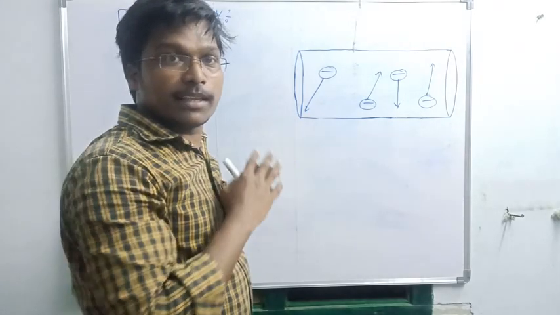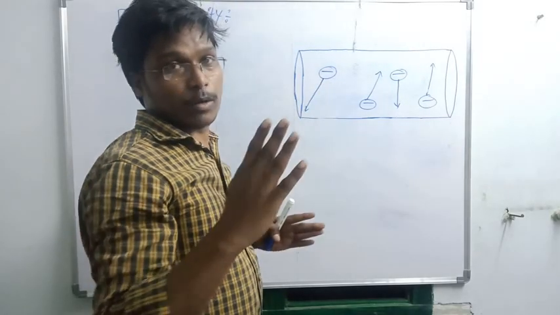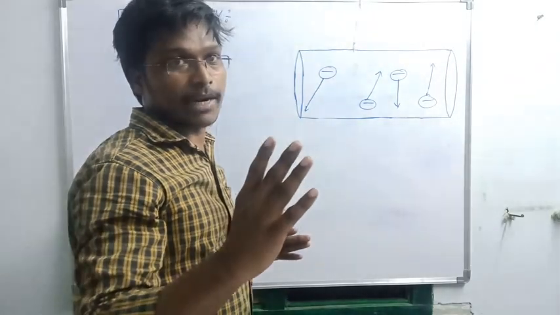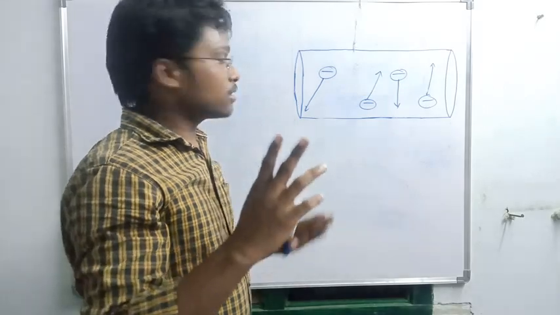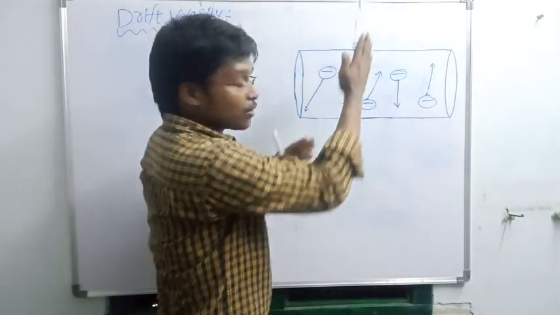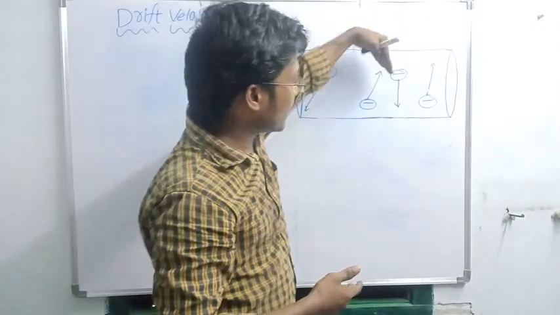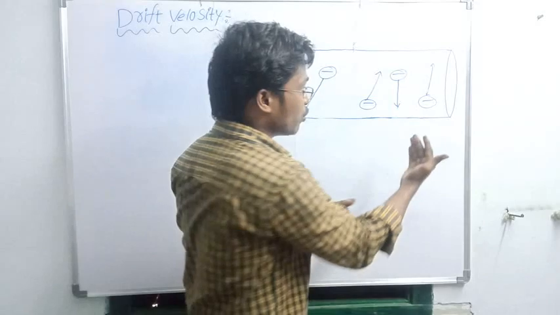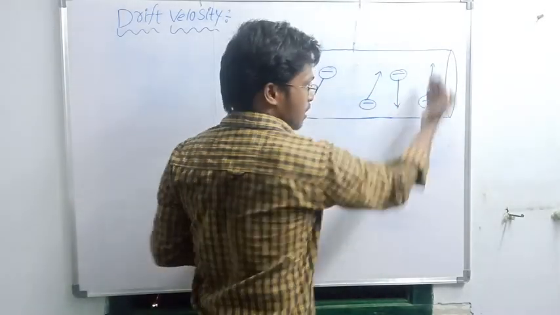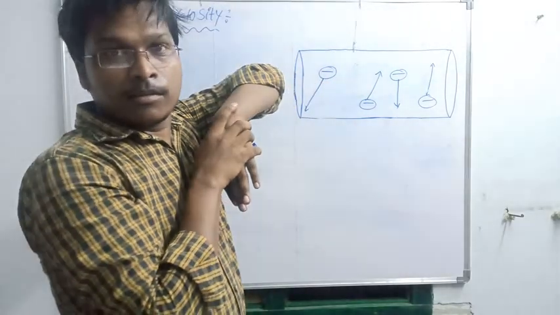Here I am giving you an example. For that purpose I took 4 electrons. Of those 4 electrons, one electron is moving in this direction and one electron is moving in the opposite direction. So what is the direction of both? Opposite. At the same time, one electron is moving down and one electron is moving up. This is also opposite.